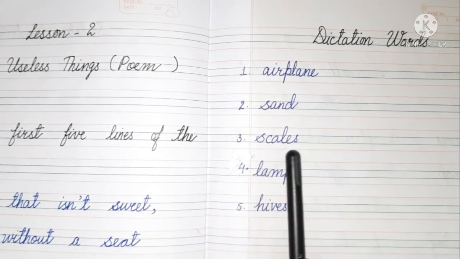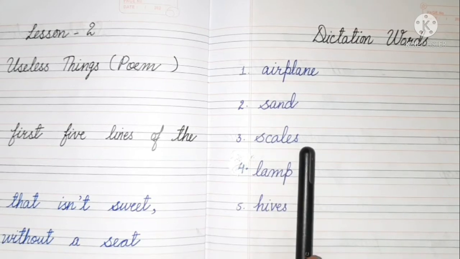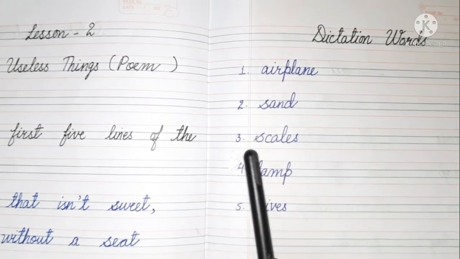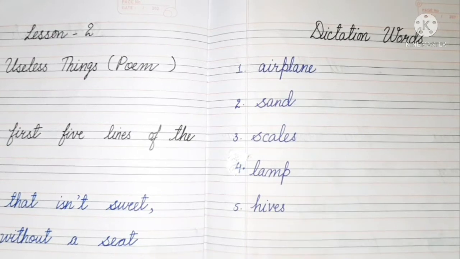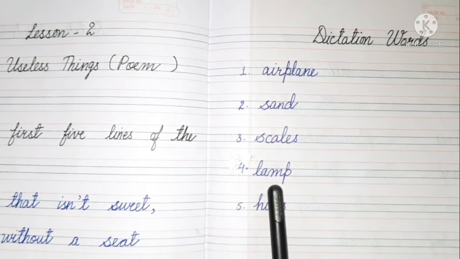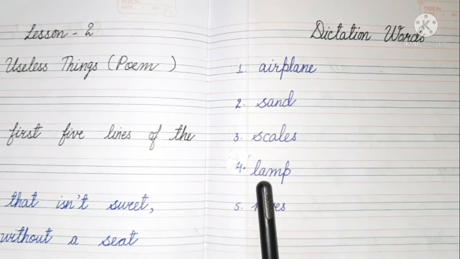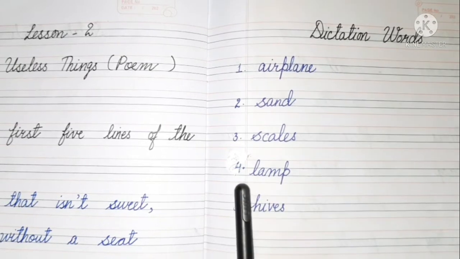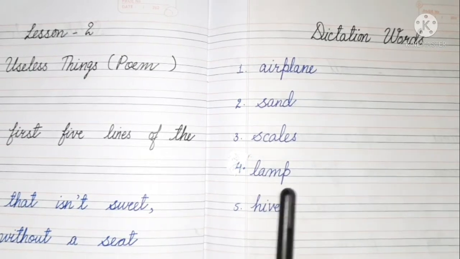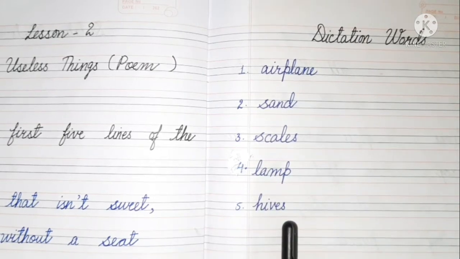Scales. Spelling is S-C-A-L-E-S, scales. Children, repeat. Now, the fourth word is lamp. Spelling is L-A-M-P, lamp. Now, the fifth one is hives.